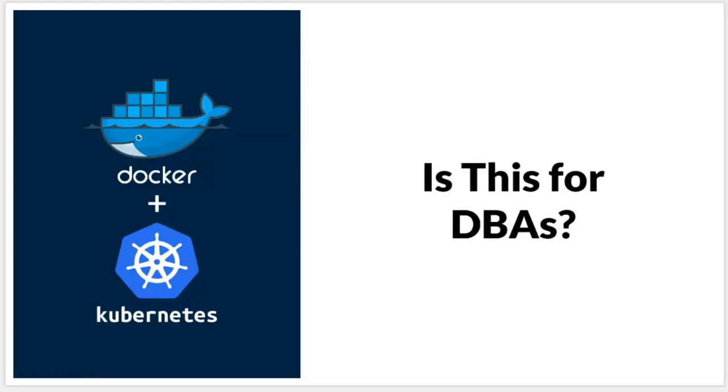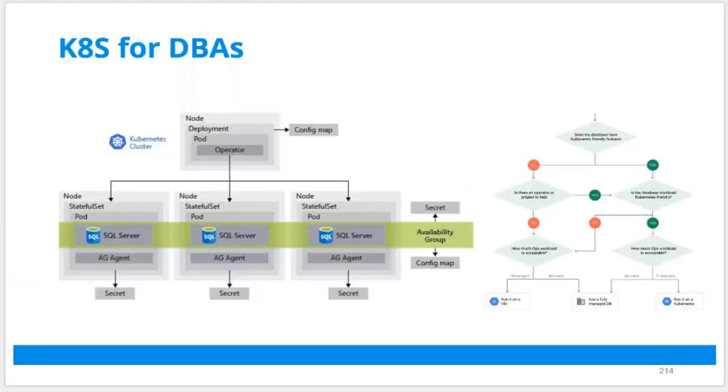So is it for DBAs? Yes, but not every database will be a microservice-based database, though your SQL Server supports it. So when you're deploying on Kubernetes, ask: is your database Kubernetes friendly? There are a lot of databases, but is yours Kubernetes friendly? If not, there's something called an operator or project, or do you need any workload?